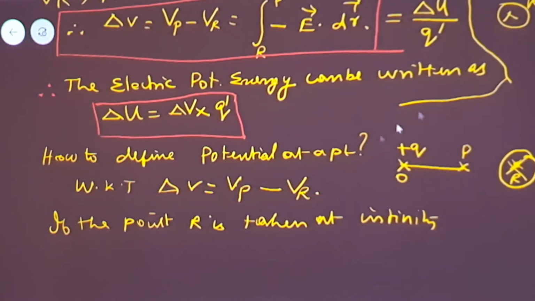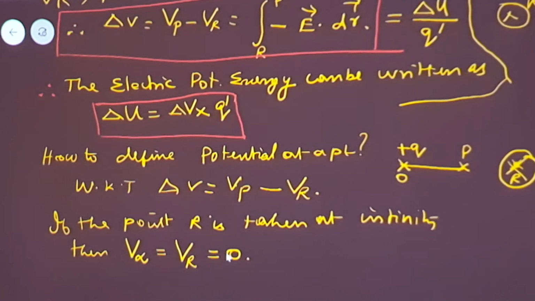If it is taken to infinity, then the potential at infinity, which is equal to the potential at the point R, is equal to 0, because this point does not have the influence of this electrical field. The positive charge has no influence at this point because it is taken out of the electrical field. So V infinity is equal to VR, which is equal to 0.